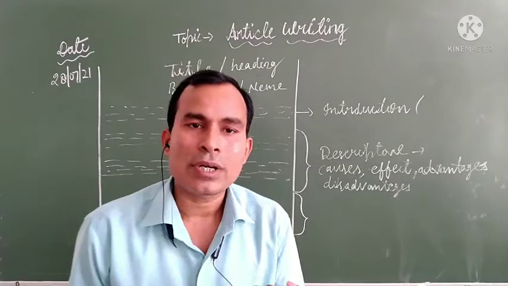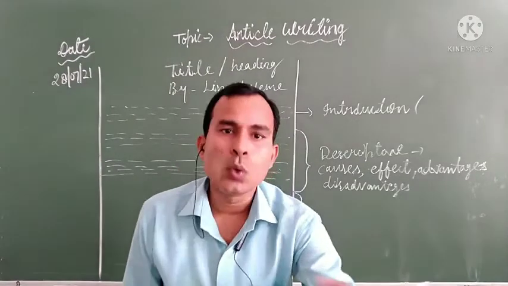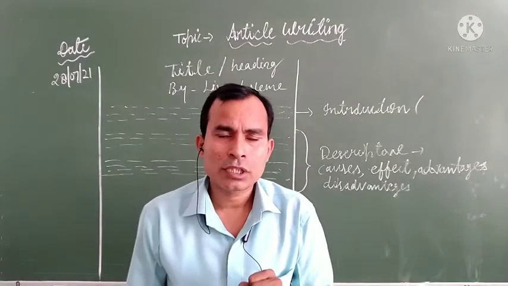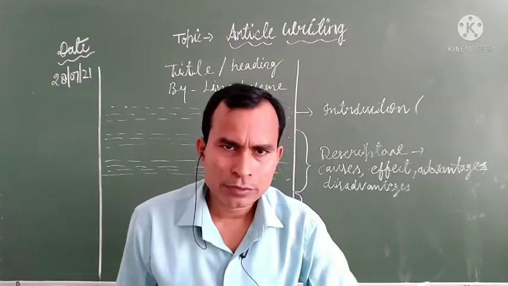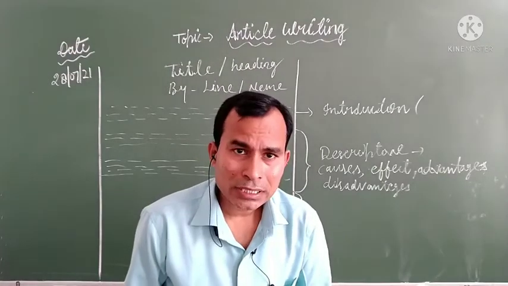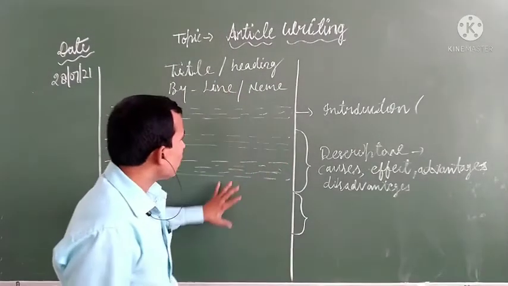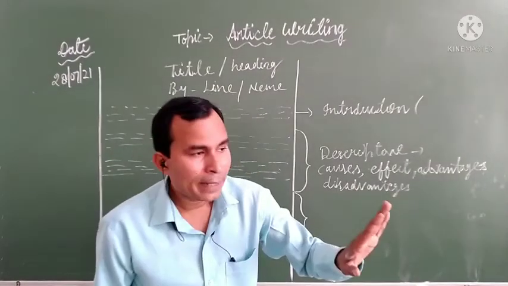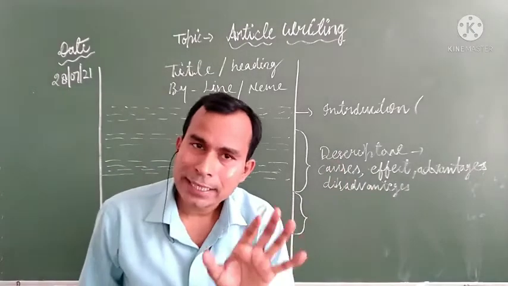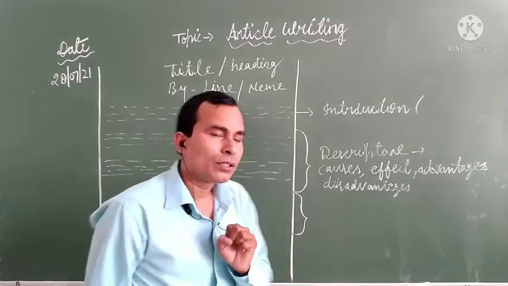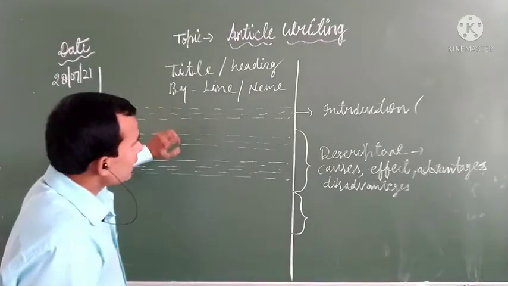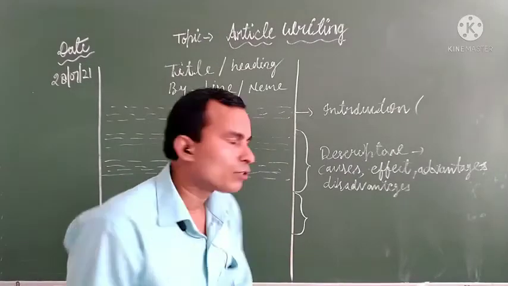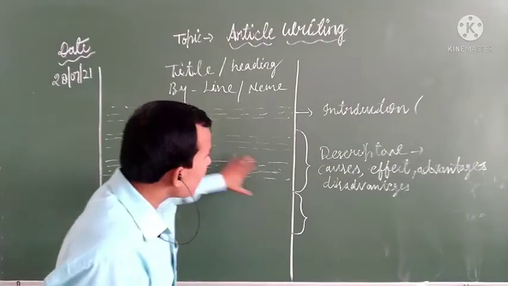Suppose you are going to write an article related to COVID. This topic is a current and burning issue for society. A lot of people are following the guidelines, but a lot of them are not. Suppose this topic is given in the examination. You will not disclose your personal name; the topic and everything you will get in the question paper, and you will pick that only. So the title, the byline, and after that you will write the introduction. Then you will find these points.